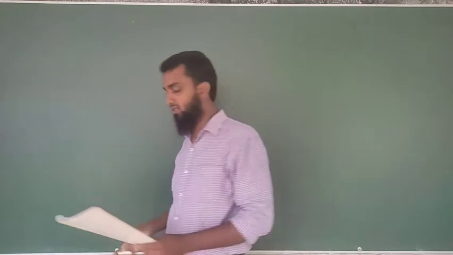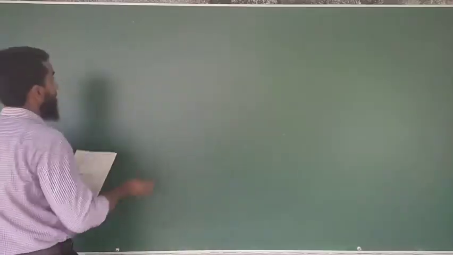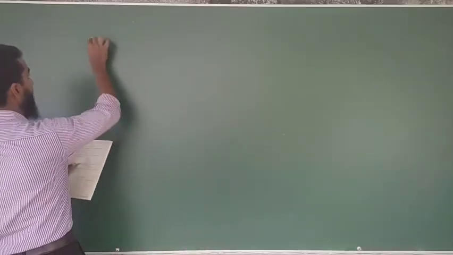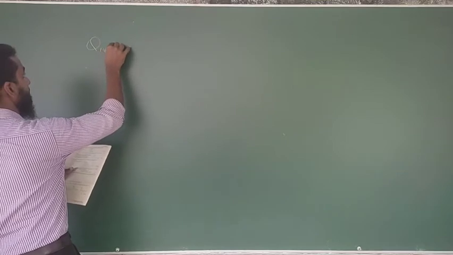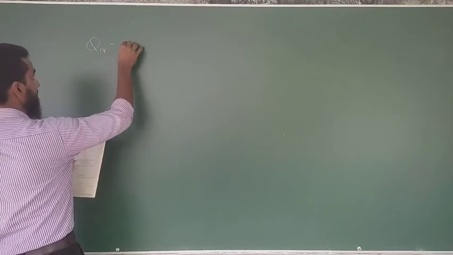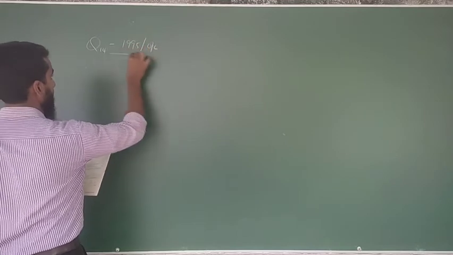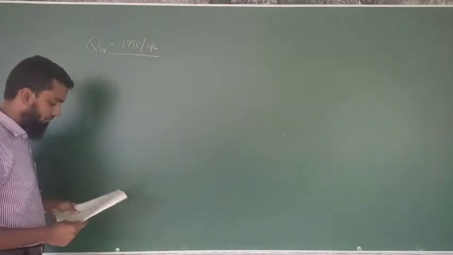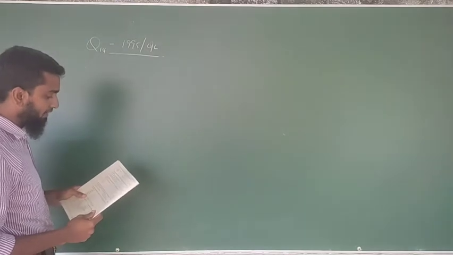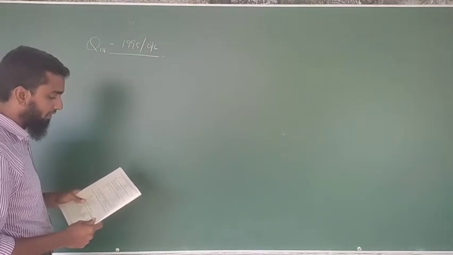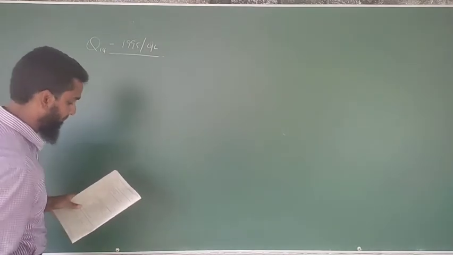The revision series, question number 14, which is a question from the 1995 O level. The displacement time graph relevant to the motion of a car is given below.